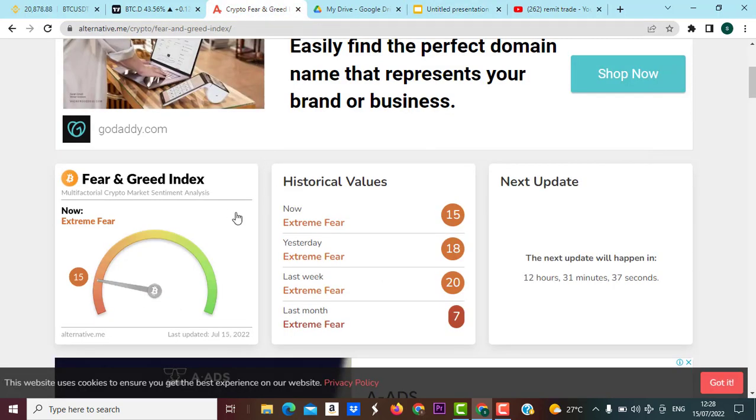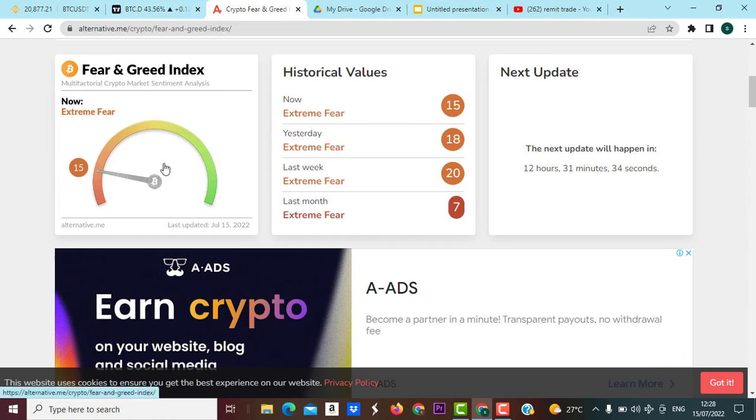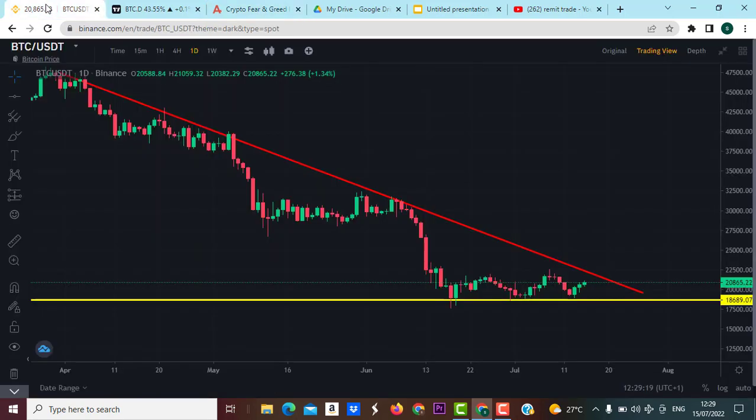So the crypto fear and greed index is what you can use to predict market direction. And I want to make it very clear that this index should be used for short-term trading. Don't use it for long-term trading. So this is another tool you can use for market prediction. Like I said earlier, when the market is fearful, it means that the market is oversold and is going to move to the upside in the immediate short term. And when the market is greedy, it means that the market is overbought and is going to move to the downside. This is another tool you can use for market prediction for your crypto trading.